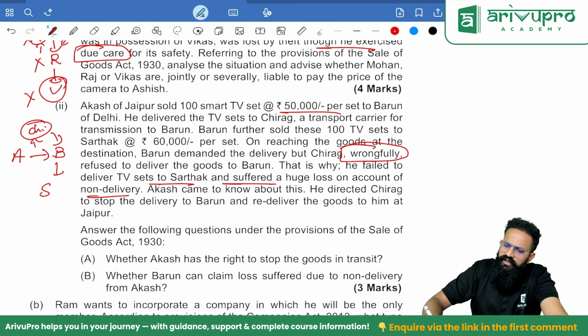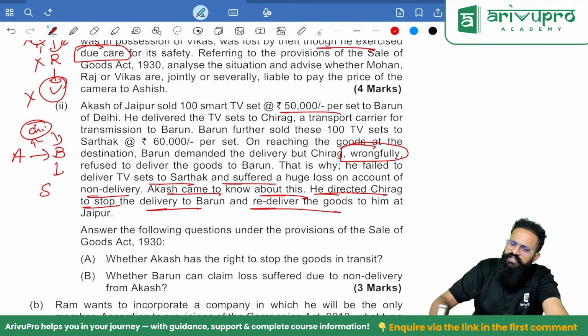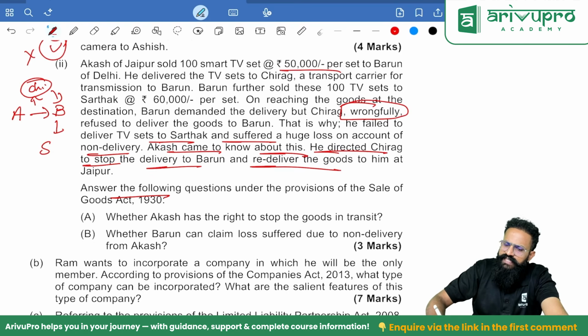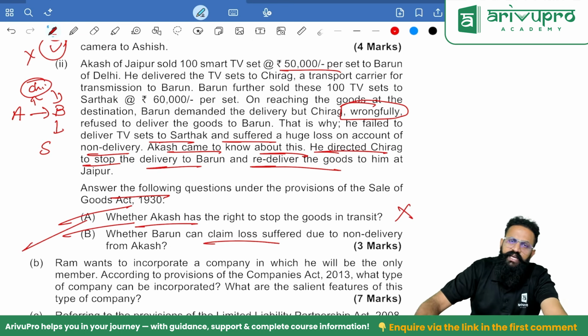That is why he failed to deliver the TV sets to Sarthak and suffered a huge loss on account of non-delivery. Akash came to know about this. He directed Chirag to stop the delivery to Barun and re-deliver the goods to him at Jaipur. Answer the following. Whether Akash has the right to stop the goods in transit? No. Transit has come to an end. Whether Barun can claim loss? Answer is yes, Barun can claim loss.